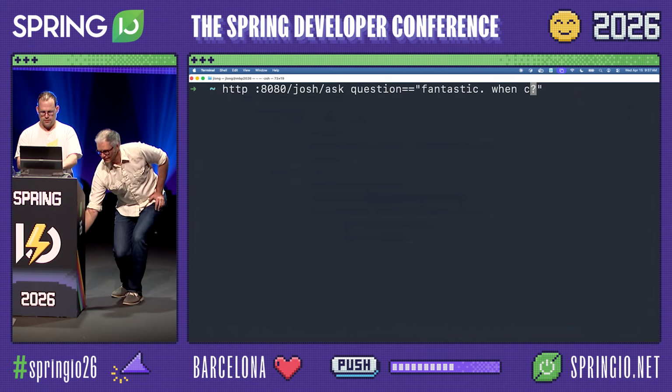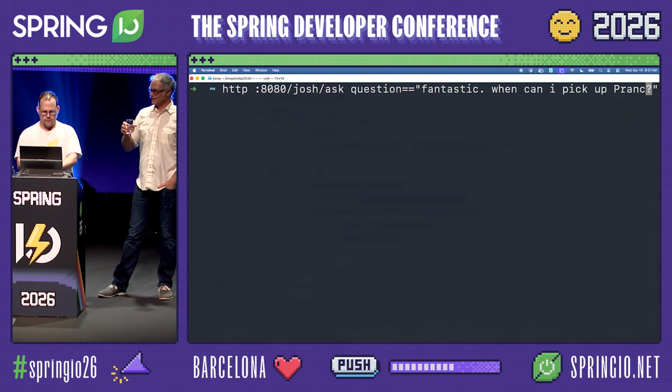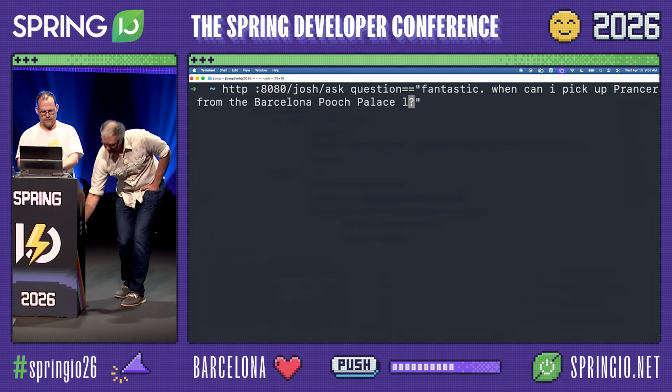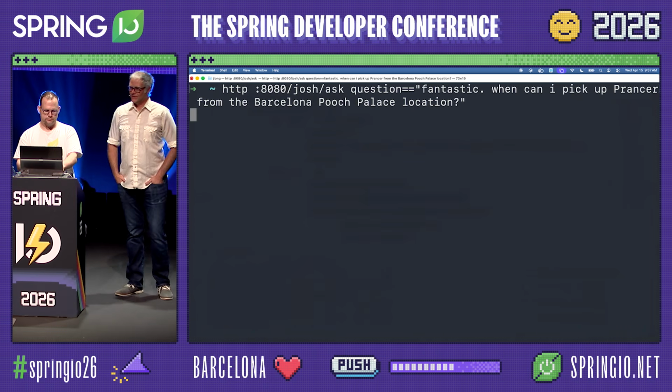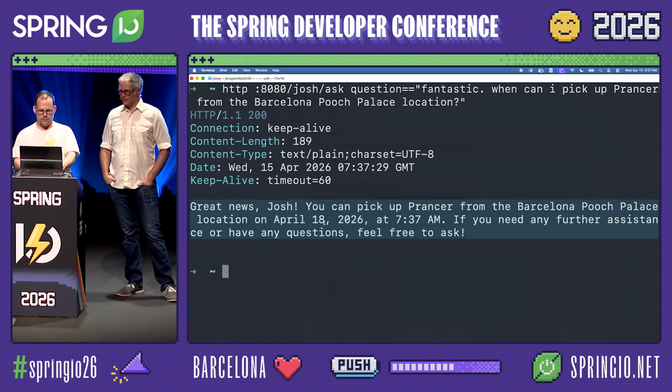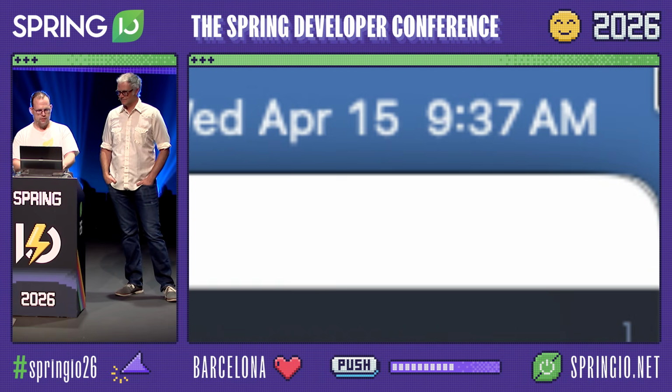Do we still have our memory? Is it going to send our memory along? Let's see. Barcelona, Puig Palace location. So if everything goes correct, then that should be 3 days from now. Yeah, today is the 15th.